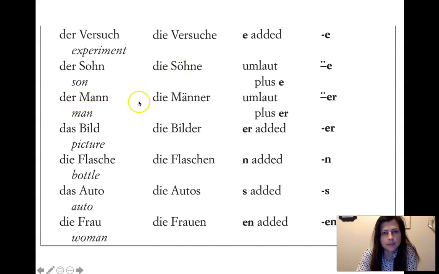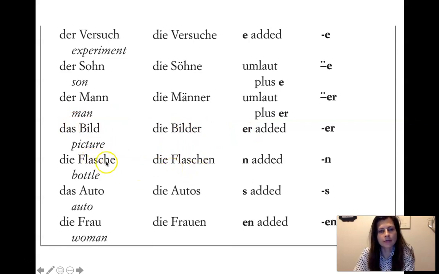Der Mann becomes die Männer. So now we get an umlaut plus the ER, and it's a totally different combination. That's how it would be listed in the dictionary. Das Bild, die Bilder, then just the ER. This is a pretty common ending on a neuter noun, the ER. Die Flasche, die Flaschen.